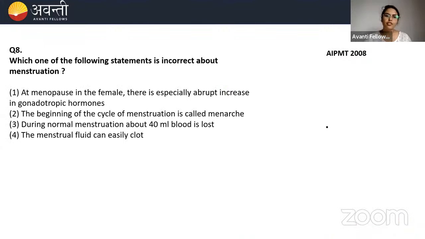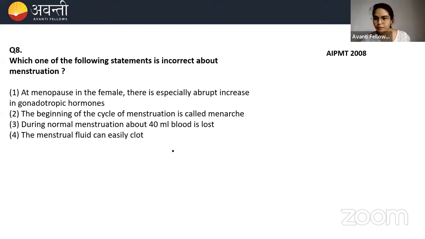Which one of the following statements is incorrect about menstruation? At menopause in the female, there is especially abrupt increase in the gonadotropic hormones. The beginning of the cycle of menstruation is called menarche. During normal menstruation, about 40 ml of blood is lost. The menstrual fluid can easily clot. Think and then answer.